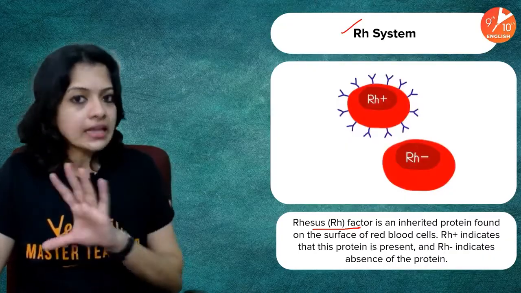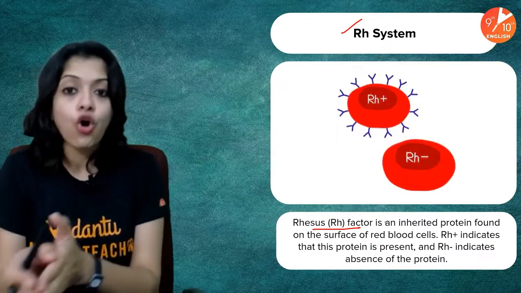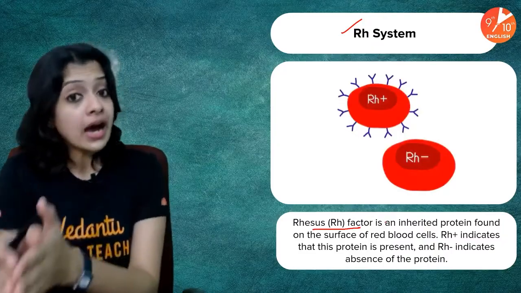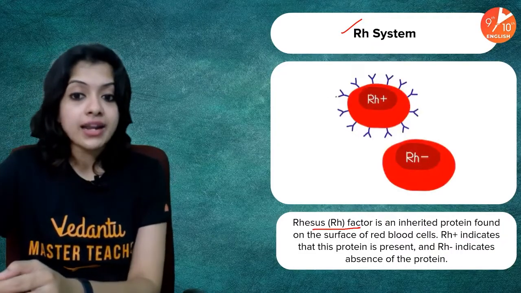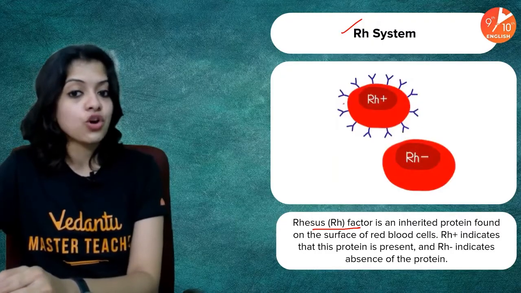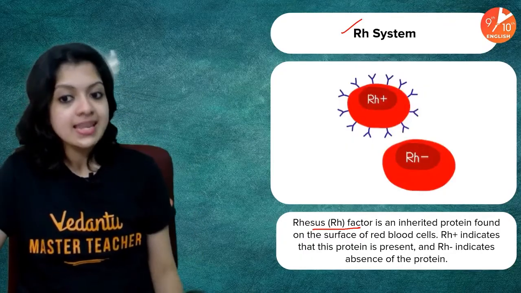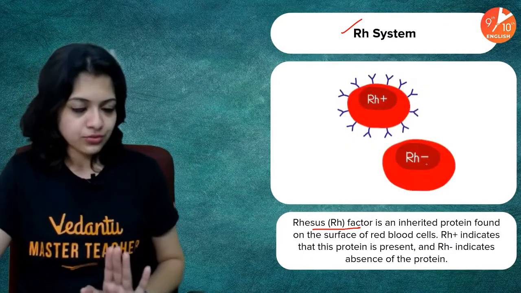Now, there is nothing to be confused about here. A person can either be RH positive or be RH negative. You are RH positive if you have the RH antigen present on the surface of your red blood cells. If you don't have the RH protein on your red blood cells, you are said to be RH negative.